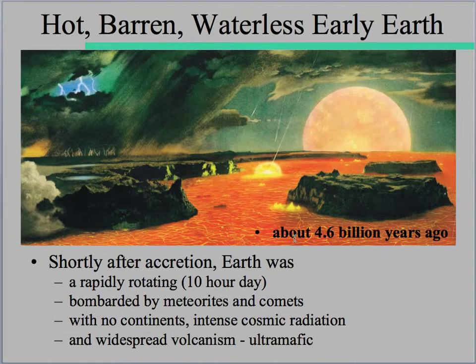So this early Earth, about 4.6 billion years ago, molten, maybe a few little strands of ultramafic komatiite or mafic oceanic type crust. Earth was spinning much faster, 10 hours per day. We had that heavy meteor bombardment from comets and asteroids. No continents, again, that intense cosmic radiation, widespread volcanism. The other thing is that the moon was much closer, so there was a strong tidal force on that water.